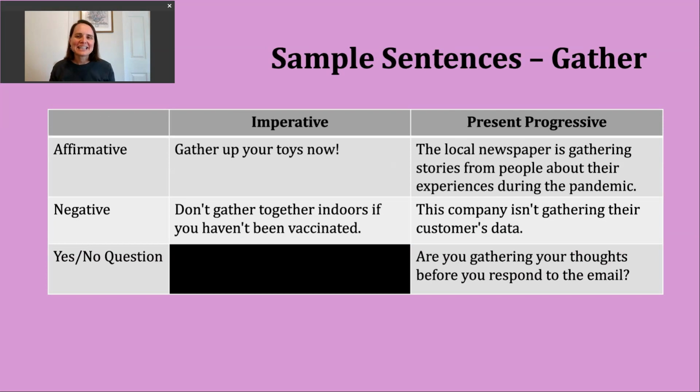Now let's continue using our verb of the day, gather, in a couple different tenses. Today we're going to practice the imperative and the present progressive. Let's start with the imperative. We use this verb tense to give commands. So we're telling someone to do a particular action. We're not recommending it or suggesting it. This is, again, a command.